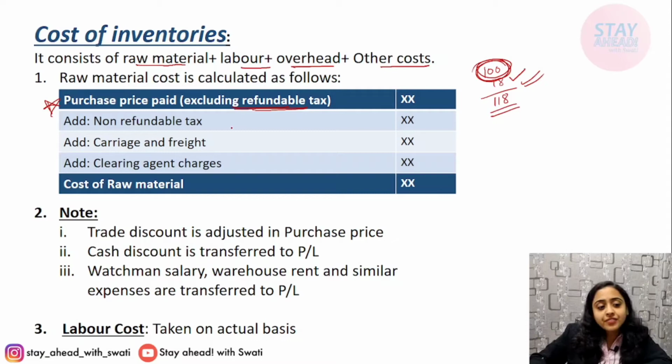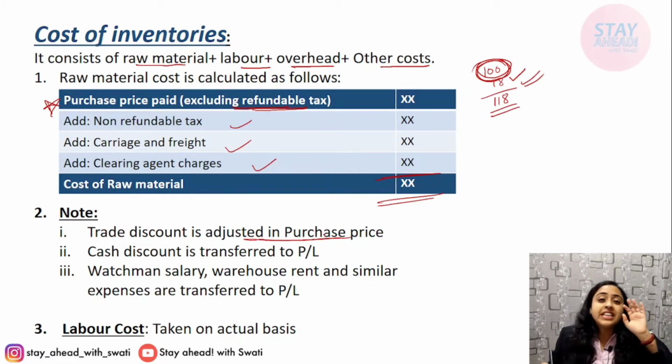Then add non-refundable taxes, add carriage or freight, any unloading, loading charges, transportation cost and clearing agent charges if any, and this will be added and will be taken as cost of raw material. Now trade discount is adjusted in the purchase price. We know this, we have done journal entries in standard 11th and 12th, okay, the starting ones. It is always adjusted directly in price, whereas the cash discounts are taken to PL. Now watchman salary, warehouse rent, similar expenses are transferred always to PL.